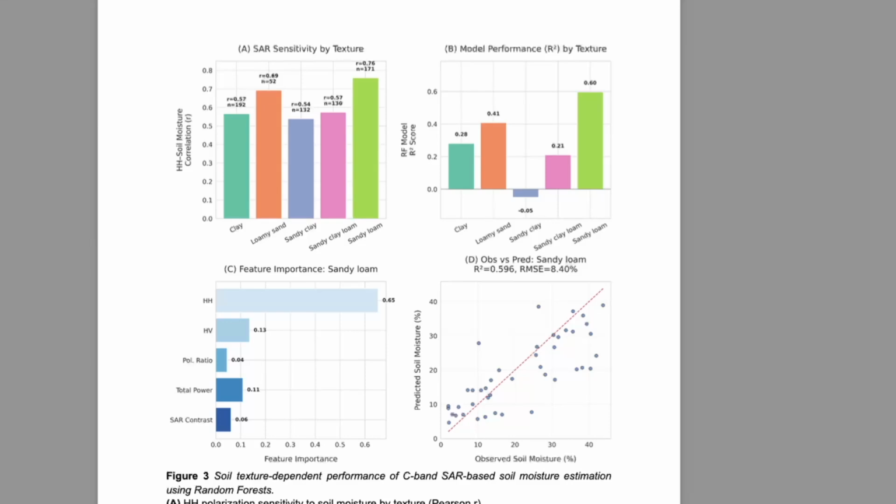So here our study suggests that sandy loam soil delivers much better accuracy as compared to the generic model, and the feature importance tells us that HH backscatter is the main driver for predictions in these soils. And here the observed and predicted soil moisture also shows that it works really good on unseen field data. This is what we see for the test data set, which the machine learning model has not seen. It was trained on a subset of data and then asked to predict here. And it's quite good with an R square of 0.596.